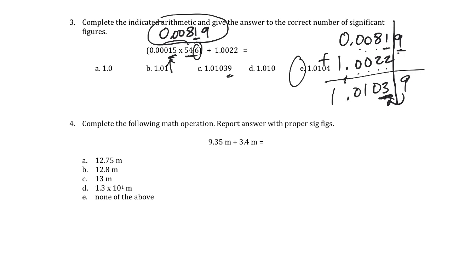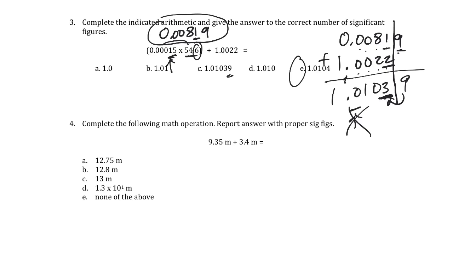C, we have 0.0082, 2 sig figs. The 2 sig figs there doesn't matter. We're not rounding to 2 sig figs here because of the addition rule. The addition rule says we end in the placeholder, the decimal place, of the value that is of the greater quantity. So we look for the placeholders.